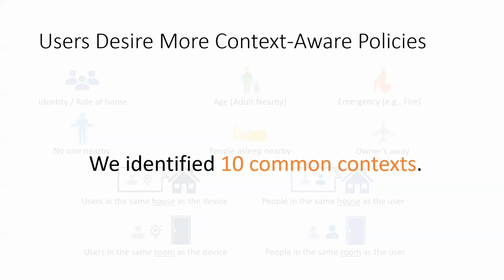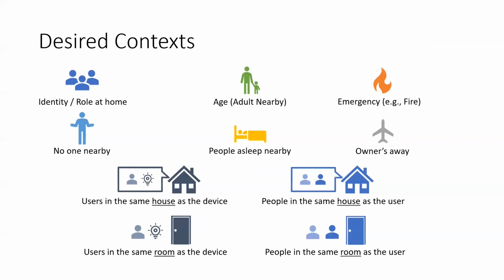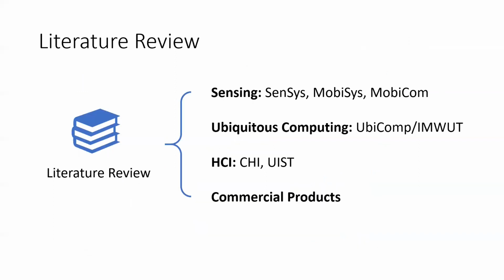In total, in the previous study, we identified 10 common contexts that are important for access control. The entire list of desired contexts is shown here. The next question is, how can these contexts be detected in a reliable, secure, privacy-preserving, and usable way? In this work, we critically re-examine the sensing and context awareness literature with a security and privacy mindset.